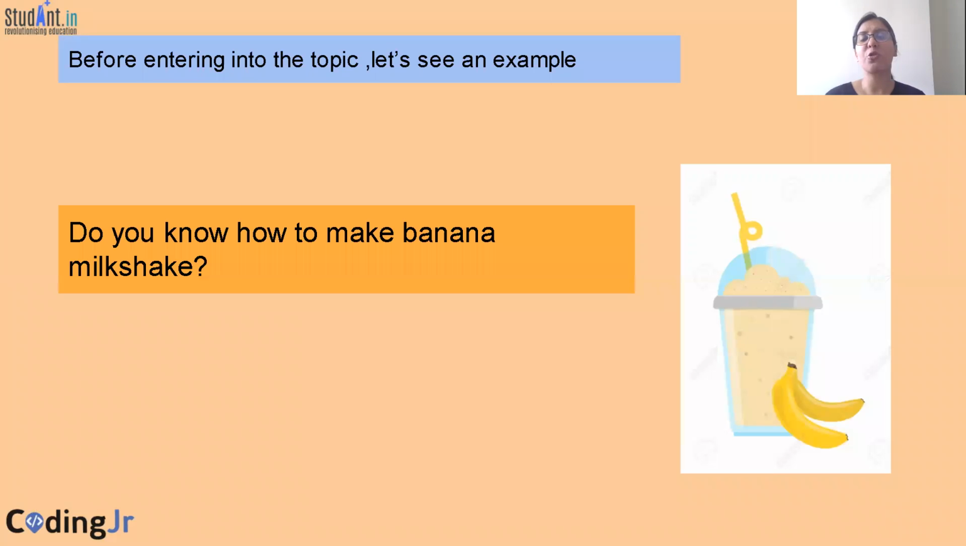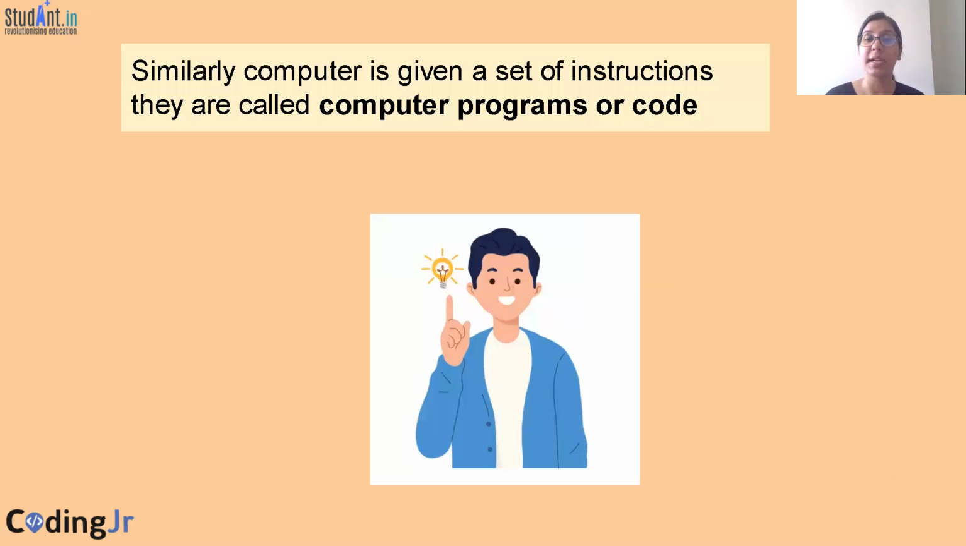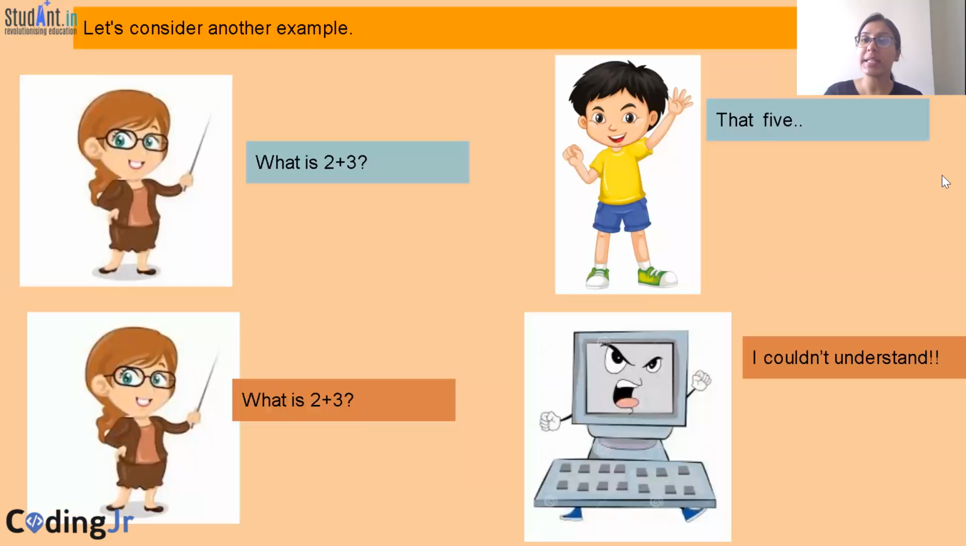So, you know how to make a banana milkshake, right? What steps do you follow while you make a banana milkshake? You peel the banana, add it to the blender, then you add the milk and the ice cubes to the blender, then you turn on the blender for 30 seconds and then drink, right? So these are the set of instructions you follow to accomplish a task, right? In a similar way, a computer is given a set of instructions that are called computer programs or code to execute a task. Okay, now